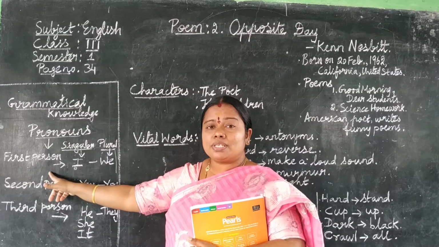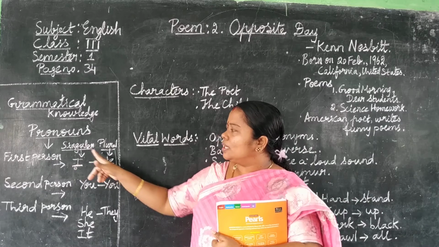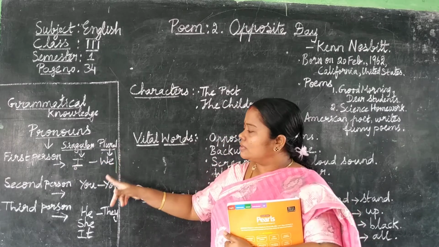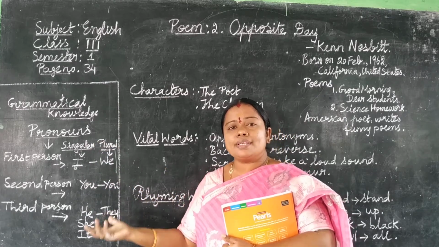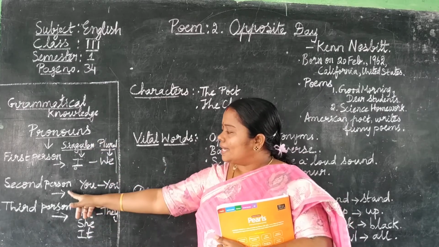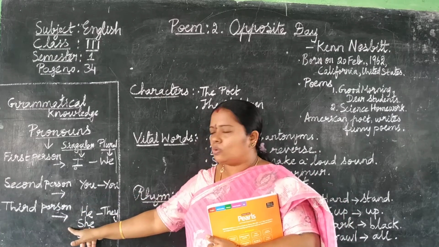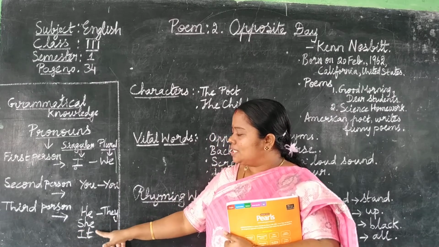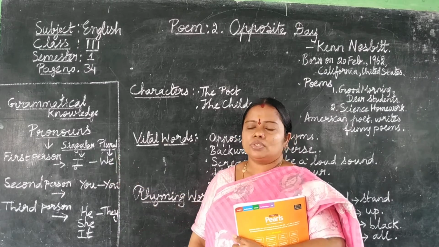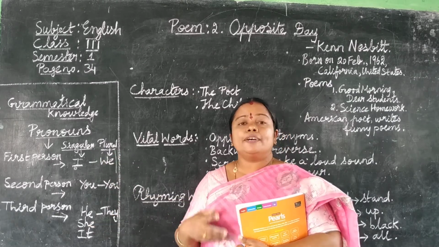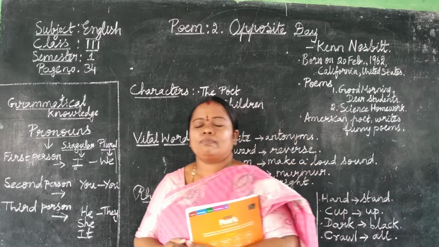What are first person pronouns? I, we. I is singular, we is plural. Again, you is used as singular as well as plural. Second person pronouns are you. Third person pronouns are he, she, it, which are singular. They is plural. So these pronouns are used in the English language instead of names.